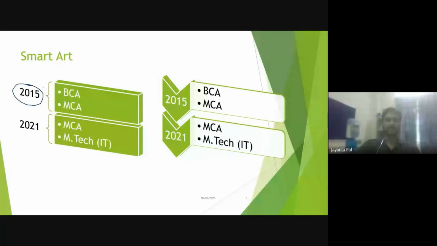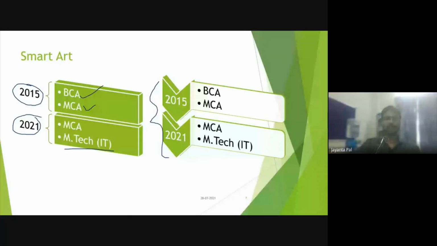The course was run by the Department of IT, Tripura University, BCA and MCA, and in 2021 we have MCA along with MTech IT. Though we have PhD also, I have not mentioned it over here. It is just to make an example of the different ways I can represent my data.